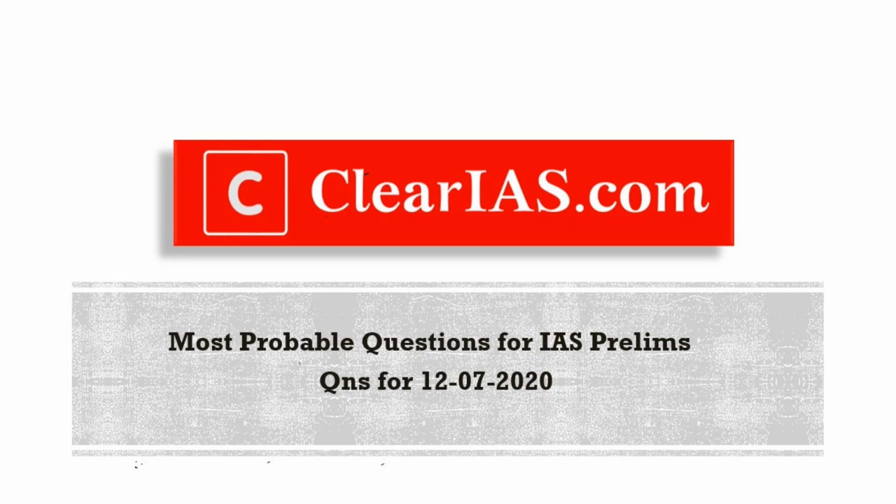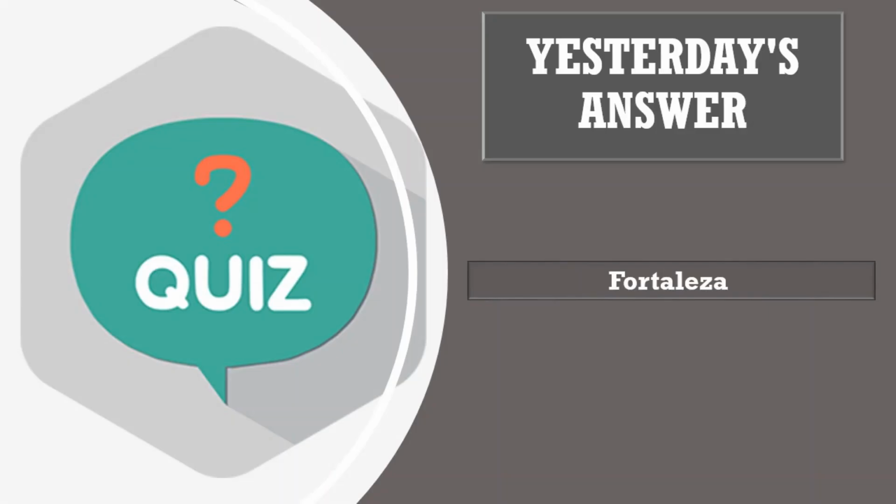Yesterday's quiz question was, New Development Bank is formed in which summit of BRICS? So it was formed in 2014 at the 6th BRICS summit, which was held in Fortaleza, in Brazil. Even UPSC has once asked about the Fortaleza declaration. So that is it. We'll now start today's session.